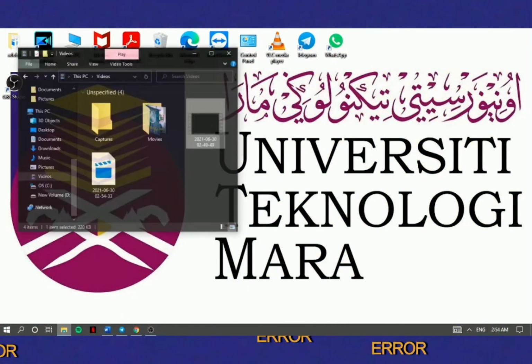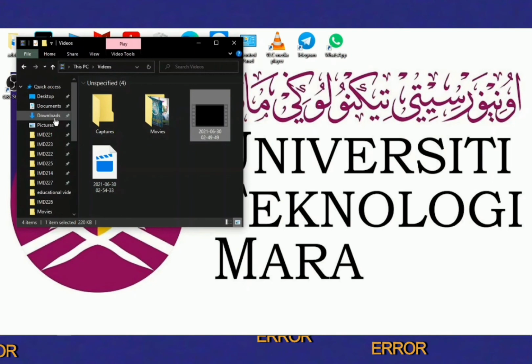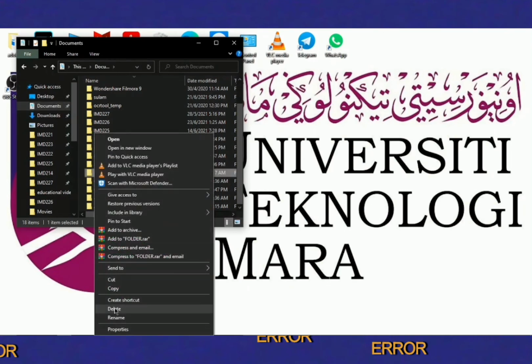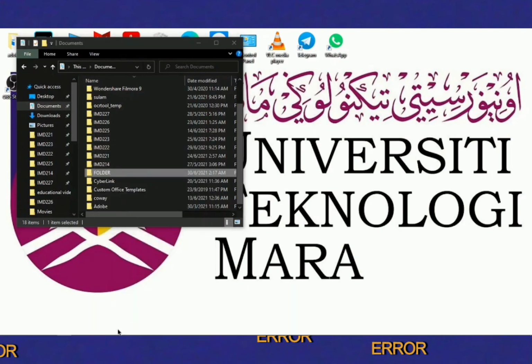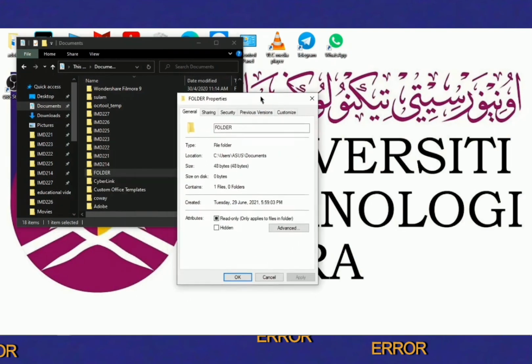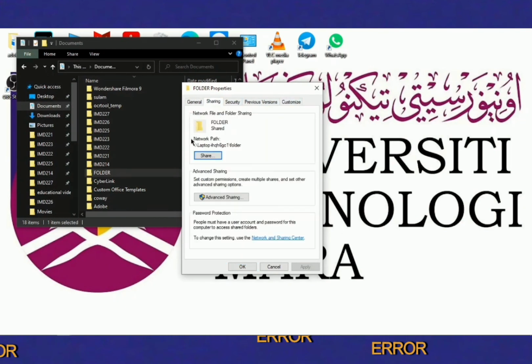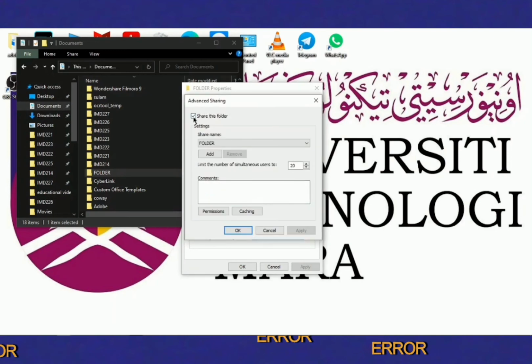Okay, next, I will show you how to share a folder. First, you need to find and choose the folder that you want to share. In this case, I will choose the folder and right click and choose the properties option. And the setting will pop up in your screen. There are 5 options that you can click, but I will click the sharing option. And as you can see, there are 2 options, which is share and advanced sharing. Do not click the share, but choose the advanced sharing. And then you need to click this so you can run the advanced sharing.